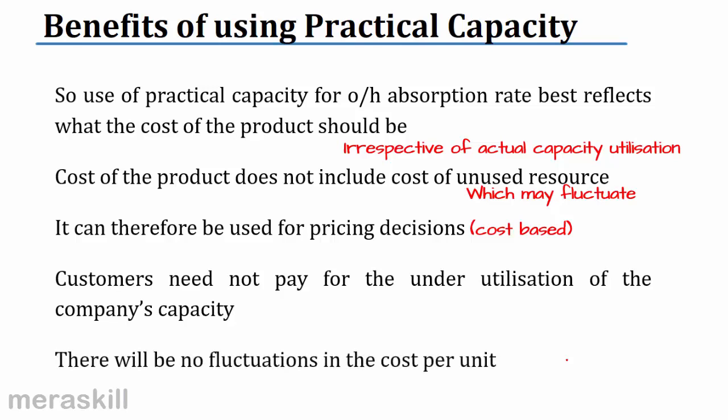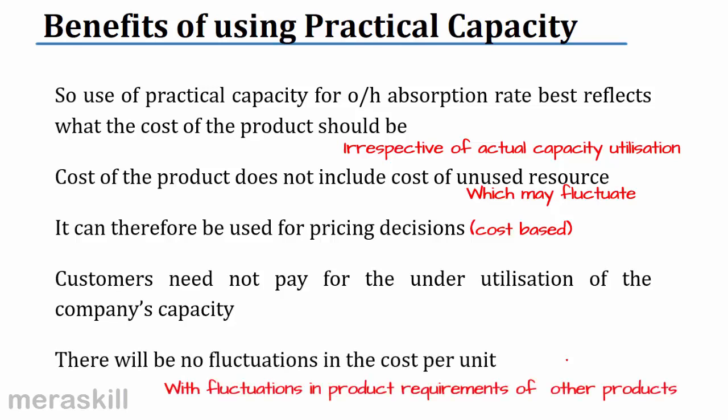So there will be no fluctuations in the cost per unit, with fluctuations in product requirements of other products also, students. Yes or no? Sometimes what happens is we are making 3 or 4 products, right? When the product requirement of any one of them changes, we need not change the overhead cost for the other products. So such fluctuations can be eliminated by using practical capacity.